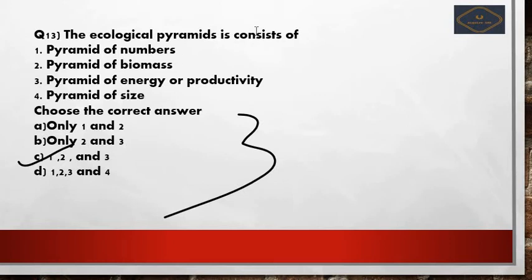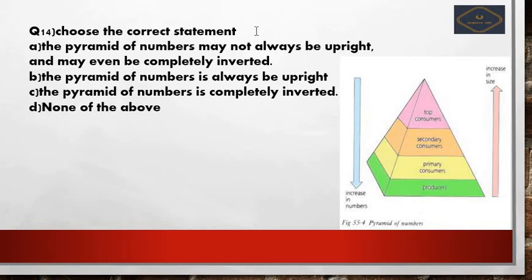Next we move further to the 14th question, that is choose the correct statement from the following options. Option number A: the pyramid of number may not always be upright and may even be completely inverted. Next, option number B: the pyramid of number is always upright.